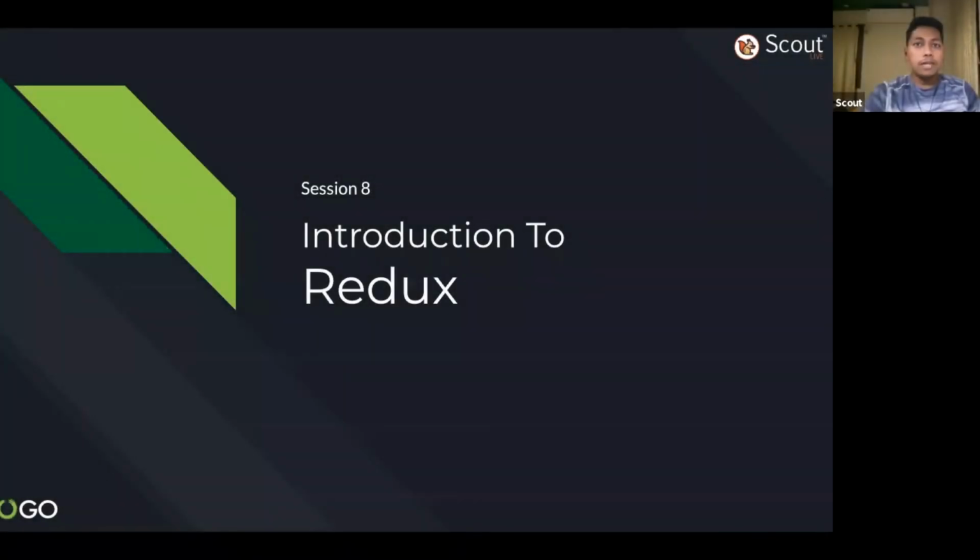Today I'm just giving a brief introduction of Redux and how you should get started with Redux, and what are the benefits that you will get if you use Redux in any of your React project, right? So I'm looking forward to start with that one. Okay, so let's start with Redux. Do you have any basic concept what is Redux and all?